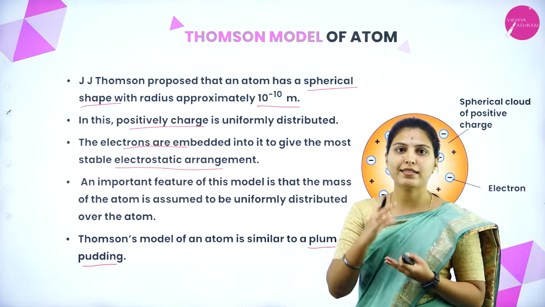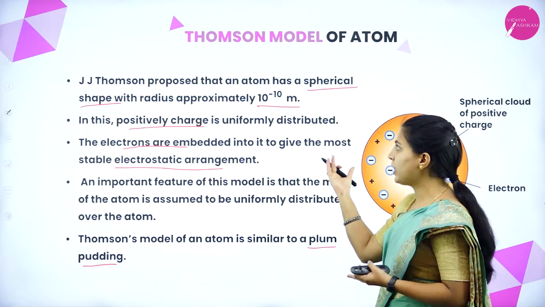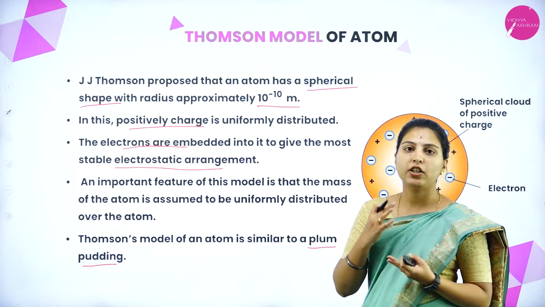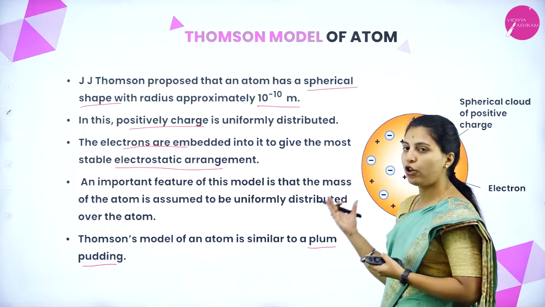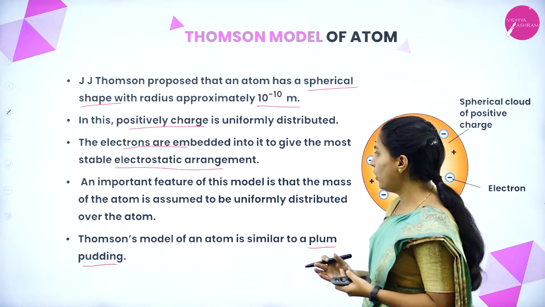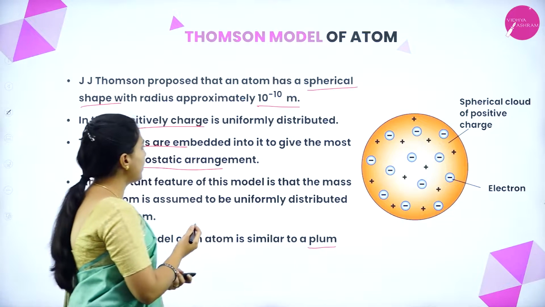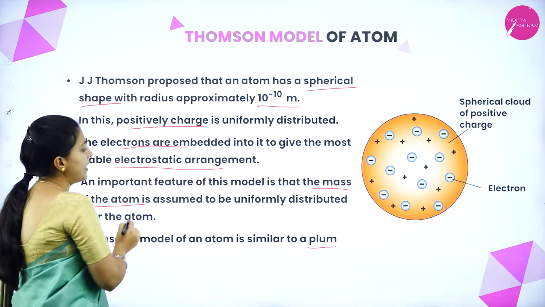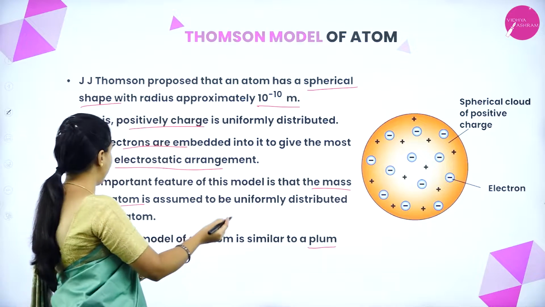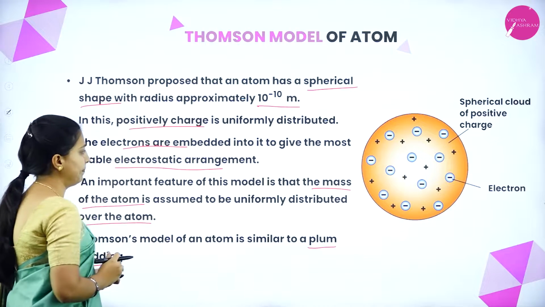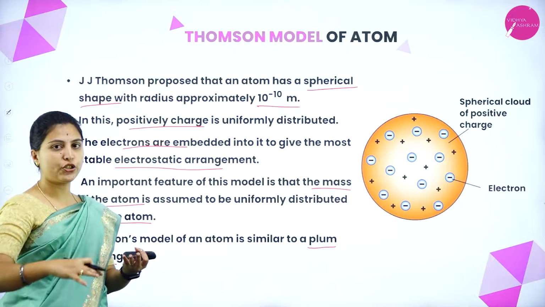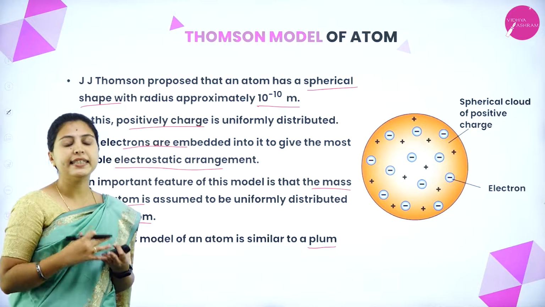So the watermelon resembles the spherical shape of the atom. He told the watermelon pudding concept for the J.J. Thomson atomic model. An important feature of this model is that the mass of the atom is assumed to be uniformly distributed over the atom, meaning over the complete atom.